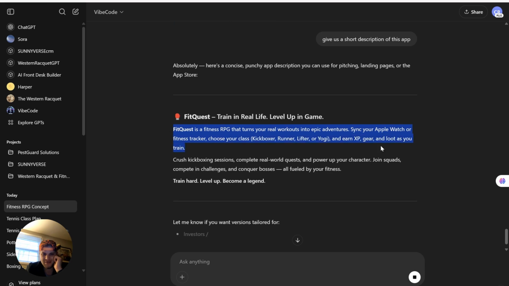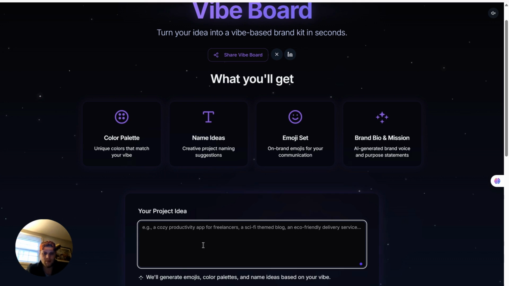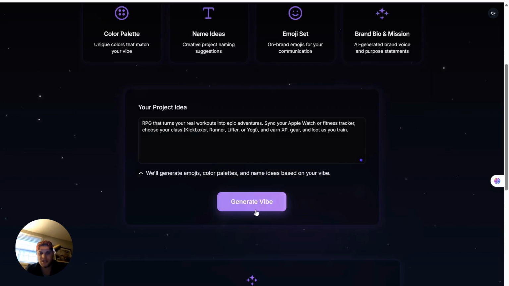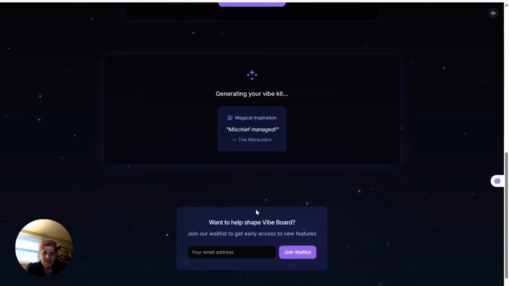Fit Quest. Let's just say RPG that turns real-time workouts. That's good enough for me. We're just going to take this one in there into the vibe board. We're going to copy and paste. Then we're going to generate the vibe. So now it's generating the vibe.